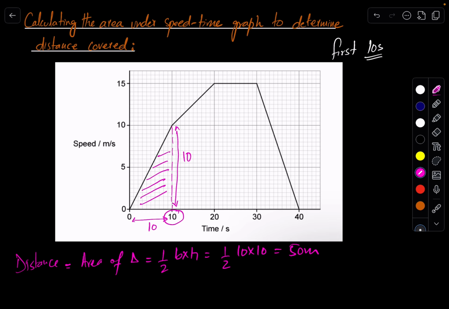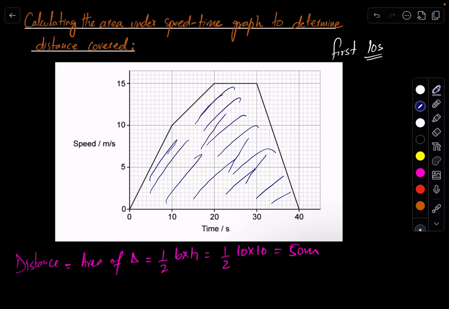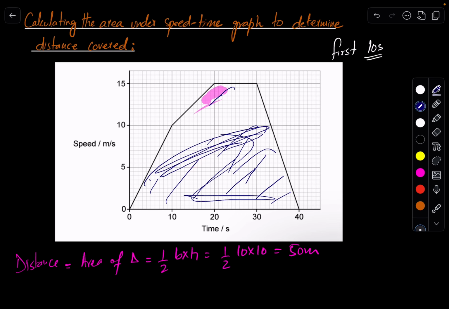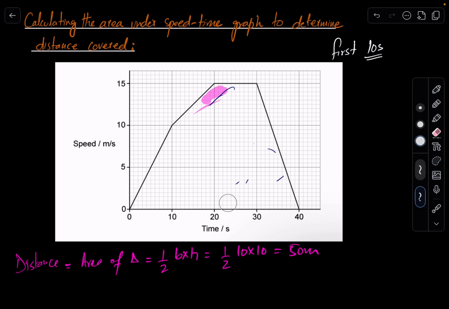So if they ask you to find the total covered distance, you have to find the complete area under the graph. Starting from this whole area, that you have to find. Okay, this complete area. So what we can do, we can divide this area into different shapes, into rectangles and triangles, right?